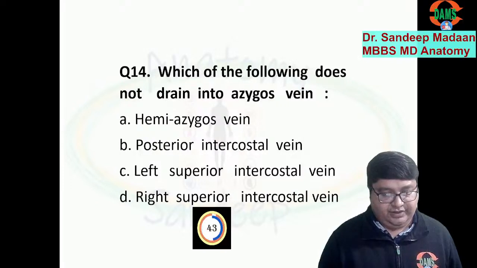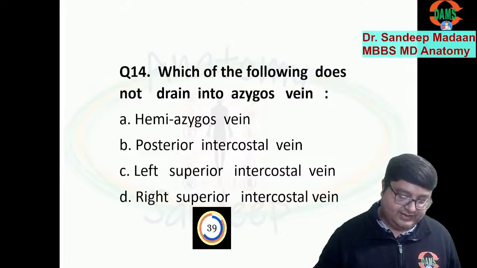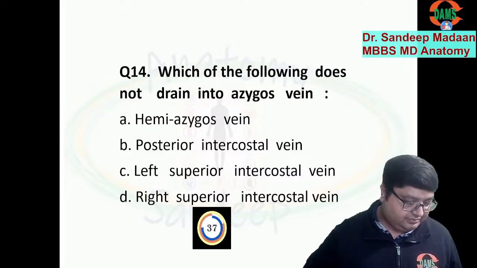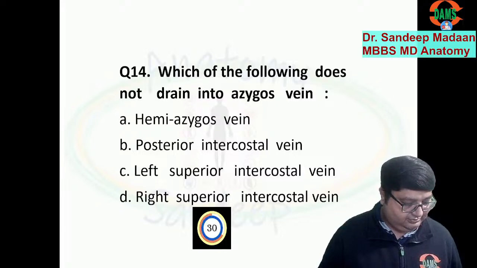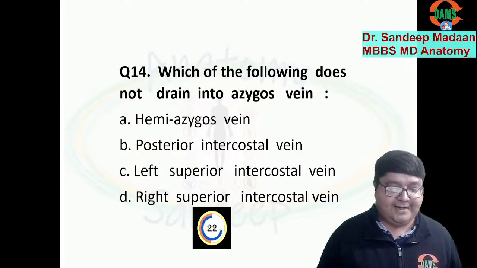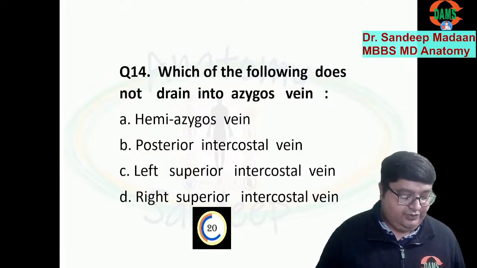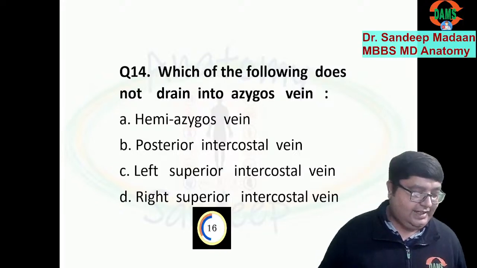Now, which of the following does not drain into azygos vein? Yes. I'm waiting for your response. Either the timer will stop or you will answer, then I will start explaining.